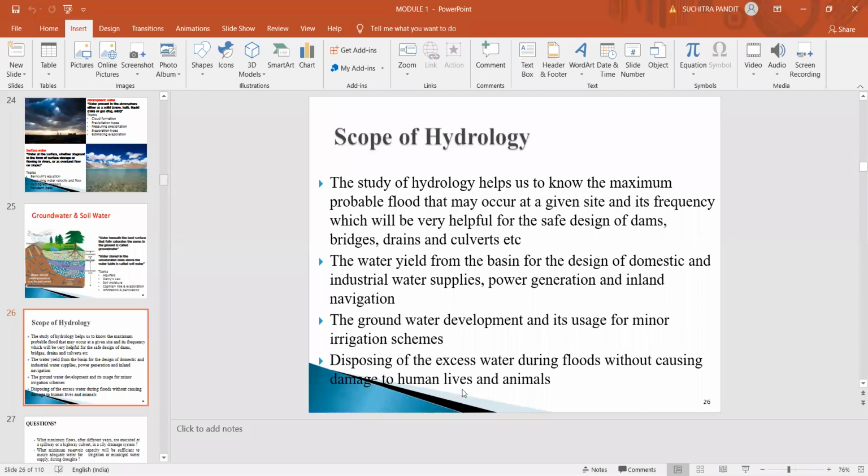It also helps us to know the excess amount of water that may occur at a particular place, so that this excess water can be safely released through the spillways of the dams or reservoirs, without causing much damage to human lives and animals on the downstream side. So this is the scope of hydrology.